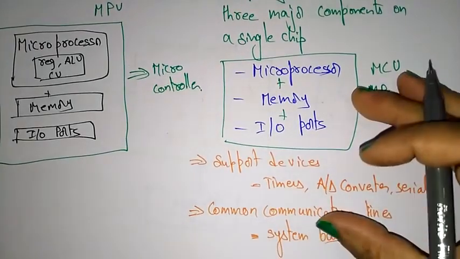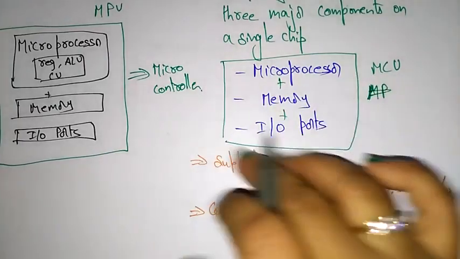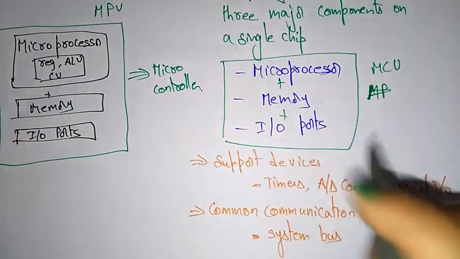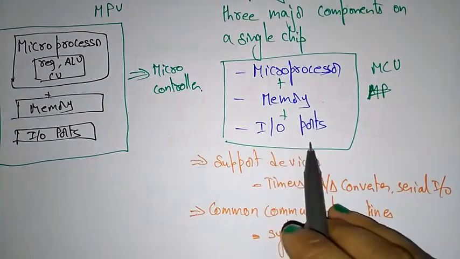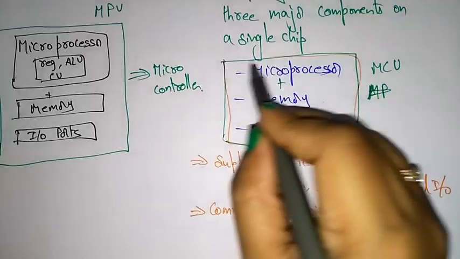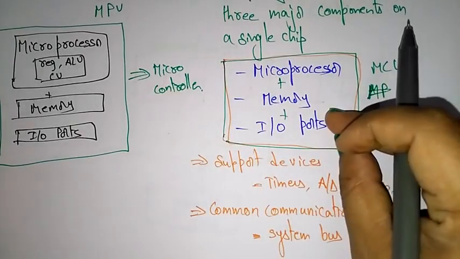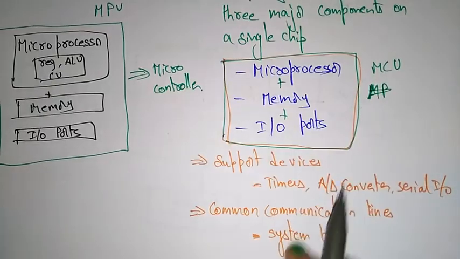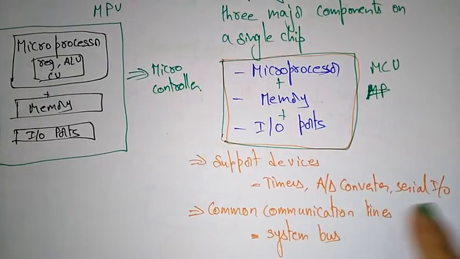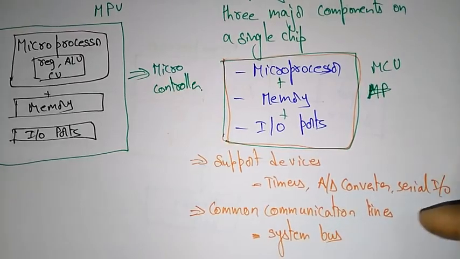So these are the terms present in the microcontroller. A microcontroller unit is integrated with the three major components, that is microprocessor, memory and input output, in a single chip. It is connected to supporting devices like timers, analog to digital converters, serial input output devices and some common communication lines, that is a system bus.